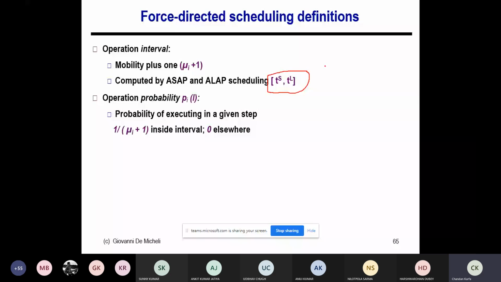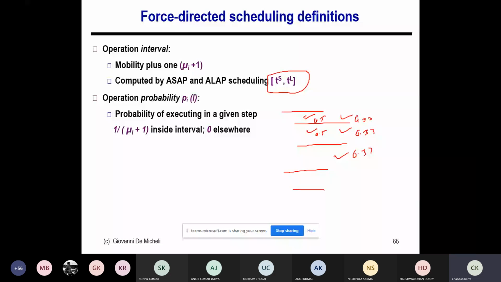What this operation probability means: say a particular operation is schedulable in, say, timestamp 1. Let me try to draw something. Say an operation can be scheduled either here or here. That means the probability of the operation being scheduled here is 0.5, right? And here also 0.5. And there is another operation which can be scheduled here, here, or here. So the probability is about 0.33, because it can be scheduled in either timestamp 1, 2, or 3.